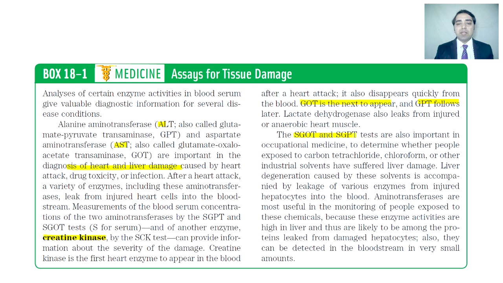SGOT and SGPT are important also to determine if the liver is damaged by the use of some oxidizing reagent like carbon tetrachloride or chloroform. If the liver is damaged because of the infection, then again the level of ALT and AST is increased. Thus these two enzymes are very important in the diagnosis.